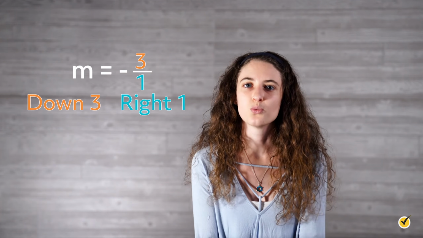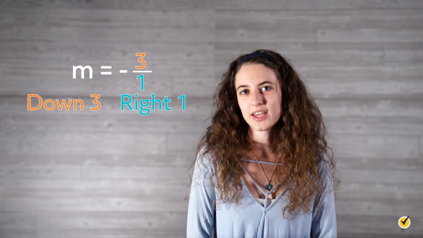Here's one last example. m equals negative 3. First, we need to rewrite the whole number as a fraction, negative 3/1. Let the numerator be the negative value. Rise is negative 3, down 3. Run is 1, right 1.